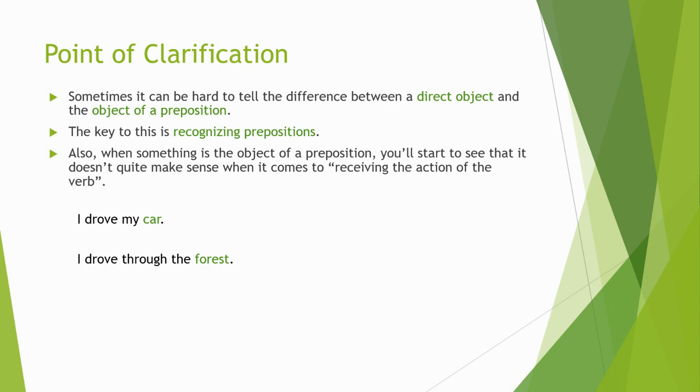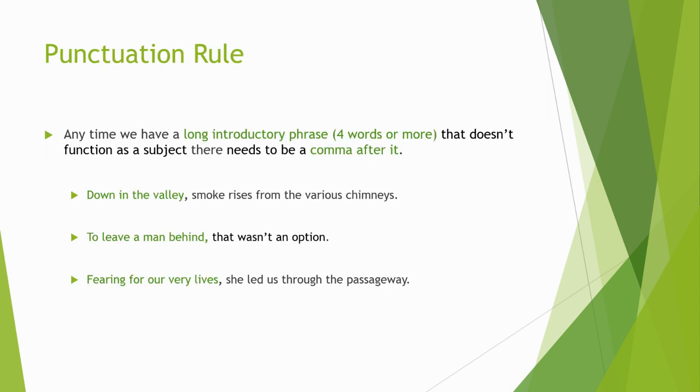I drove through the forest. In the first one, we have a pretty clear direct object. What was driven? Car, direct object. But in the second one, if you ask what was driven, sure, you'd assume a car, but the sentence doesn't directly say that. That's because we don't have a direct object. Instead, we have a prepositional phrase. I drove through the forest. Forest is the object of a preposition.